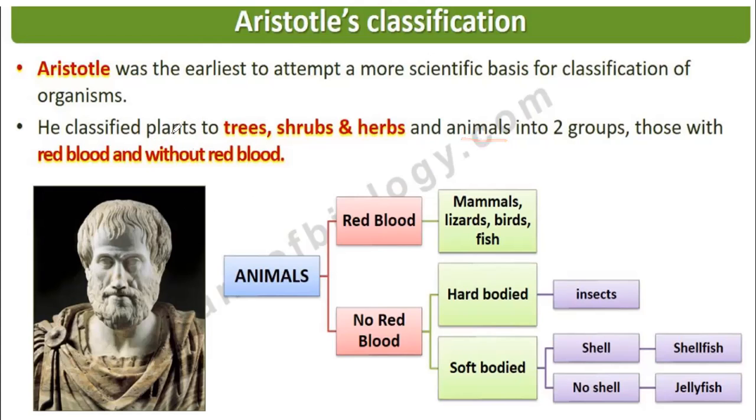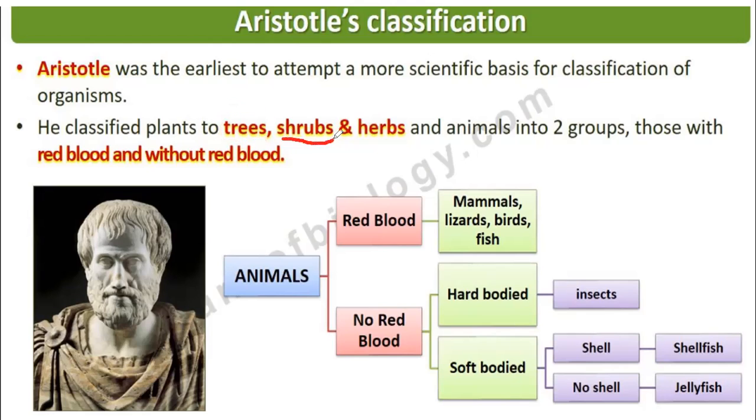Then he classified plants into trees, shrubs, and herbs. Now, how will you identify whether it is a tree, shrub, or herb? On the basis of height. If the height of the plant is more than you, meaning an adult human being, then it is a tree.